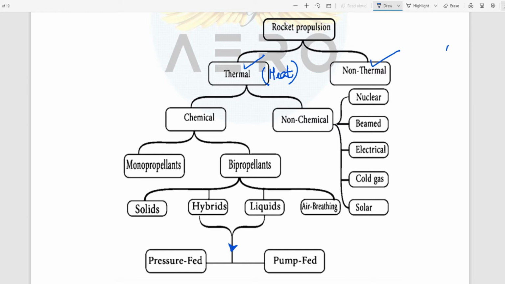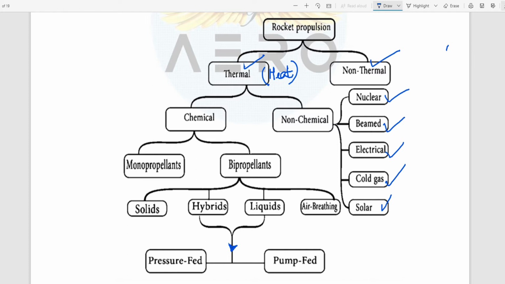Let's look into the non-chemical. Non-chemical includes nuclear, beamed, ion, electrical, cold gas and solar. All those categories come under non-chemical propulsion. Again you can get a question from here: find the odd one out.